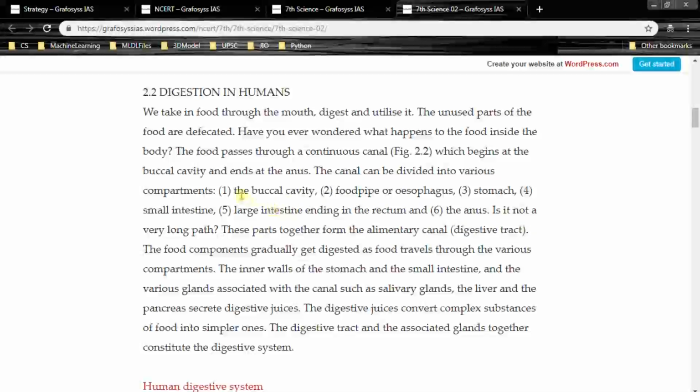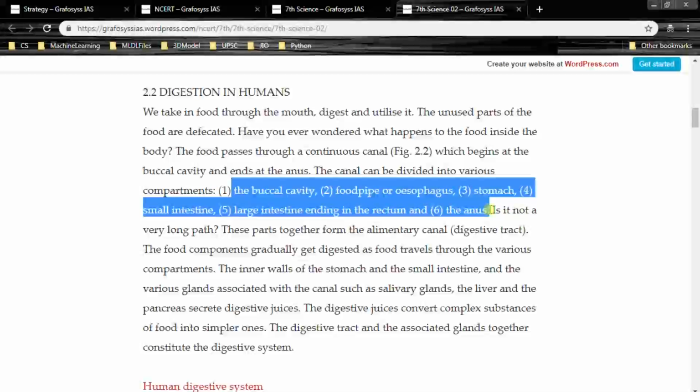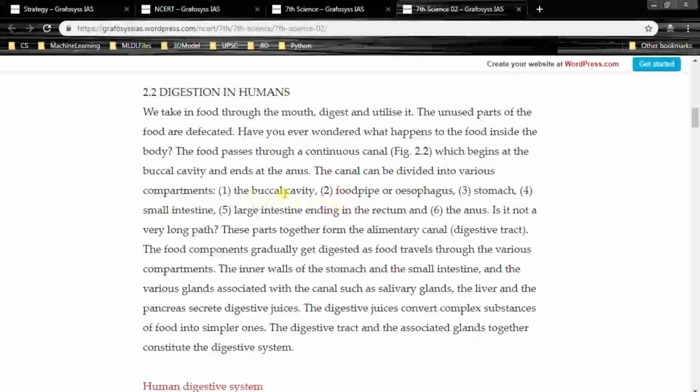So we have to remember these things in series, right? First, buccal cavity, next food pipe or esophagus, which is below the neck part, and stomach, and small intestine, large intestine, it ends in the rectum, and the anus. So remember this in series, right?